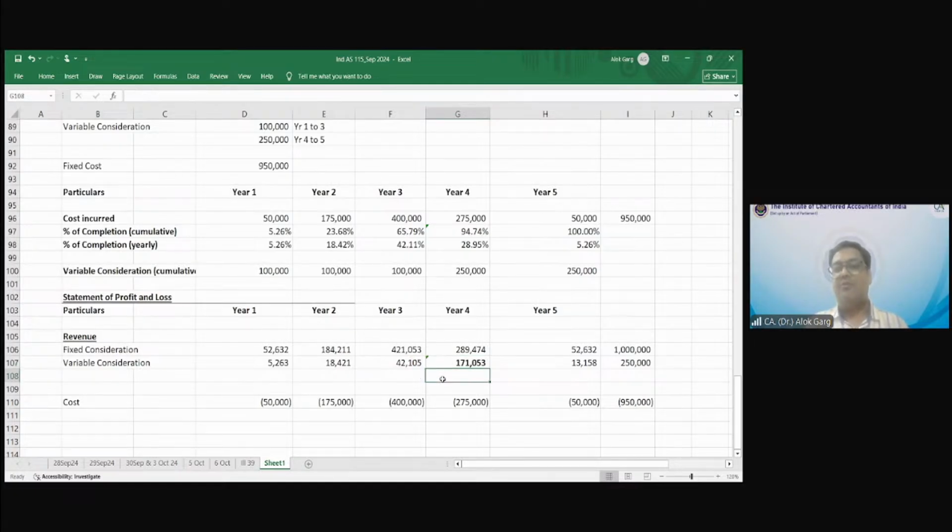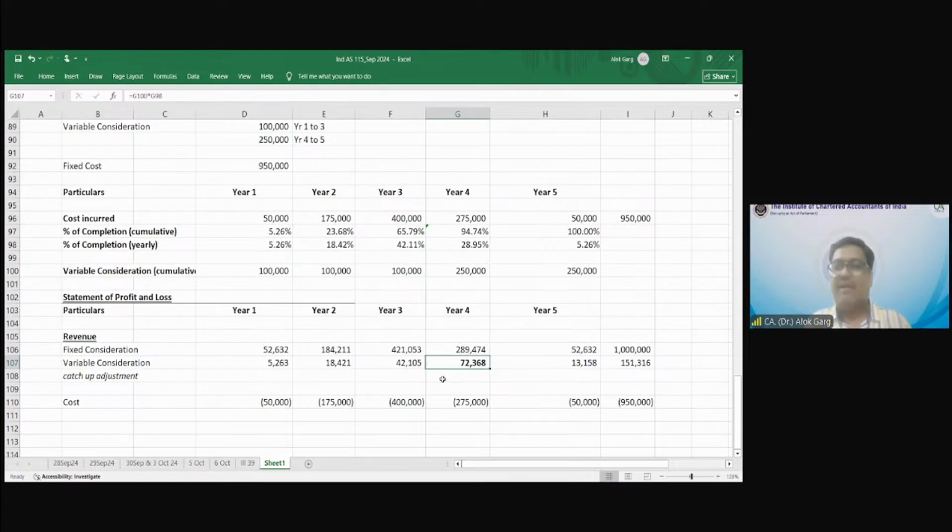Why did this catch-up adjustment come? If I say this as a catch-up adjustment, 171053, it is 2.5 lakh multiplied by 28.95%, right?